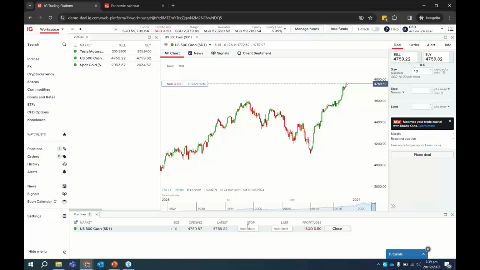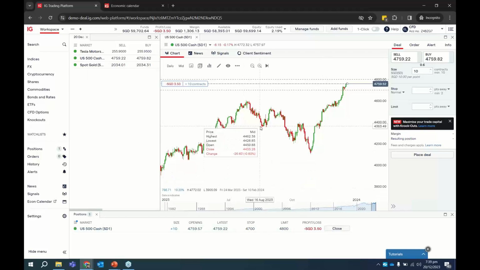Okay, and of course, after you enter the trade, you want to add in a stop loss or take profit level. So let's say if I'm willing to cut my loss at 4700 points, I want to take my profit at 4800 points. I can also add that in. So by adding this in, what it means is that if these levels are reached, right, even without you logging into the platform, the IG platform will help you to close your trades accordingly to these levels. Okay, so that's how you can do it.